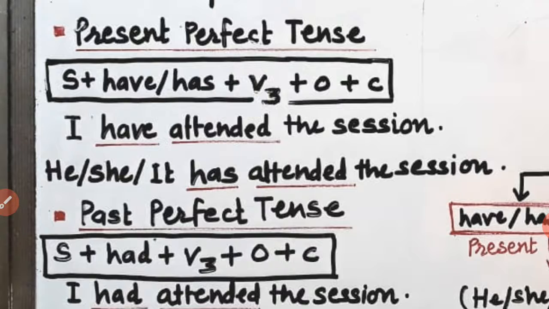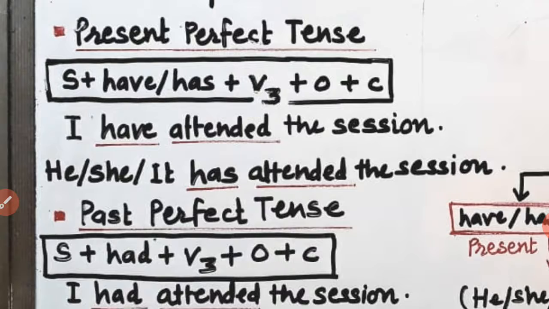Later on, any action verb, but it must be in past participle form. That's why we have written here V3. Afterwards, as usual, object and complement, depending on the requirement of the sentence.